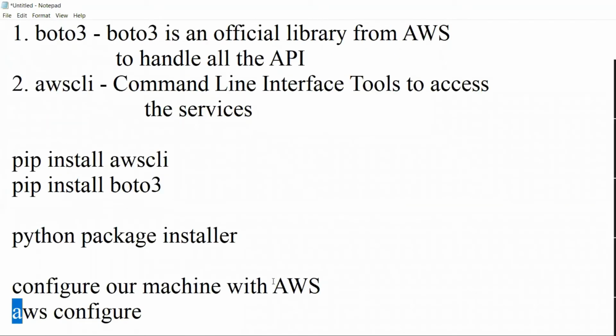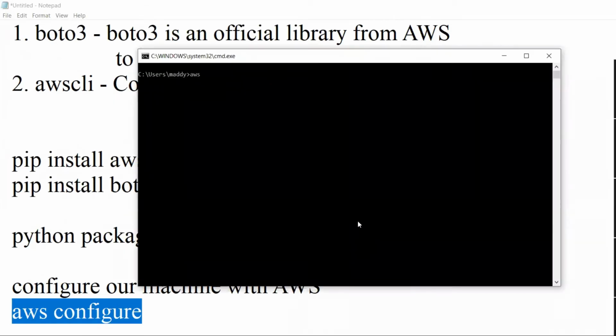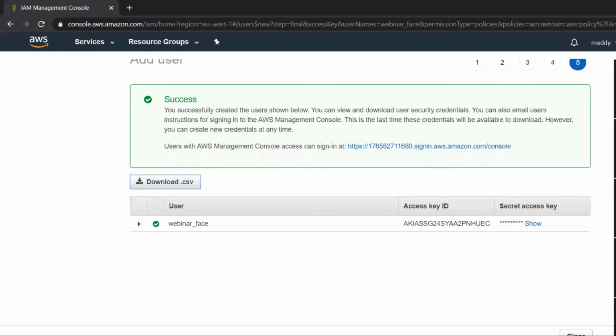When you run this command, your local machine will be configured with AWS. So let's run aws configure and press enter. It will ask you to enter your access key ID and all. We have downloaded the access key ID and all, so let's open those credentials.